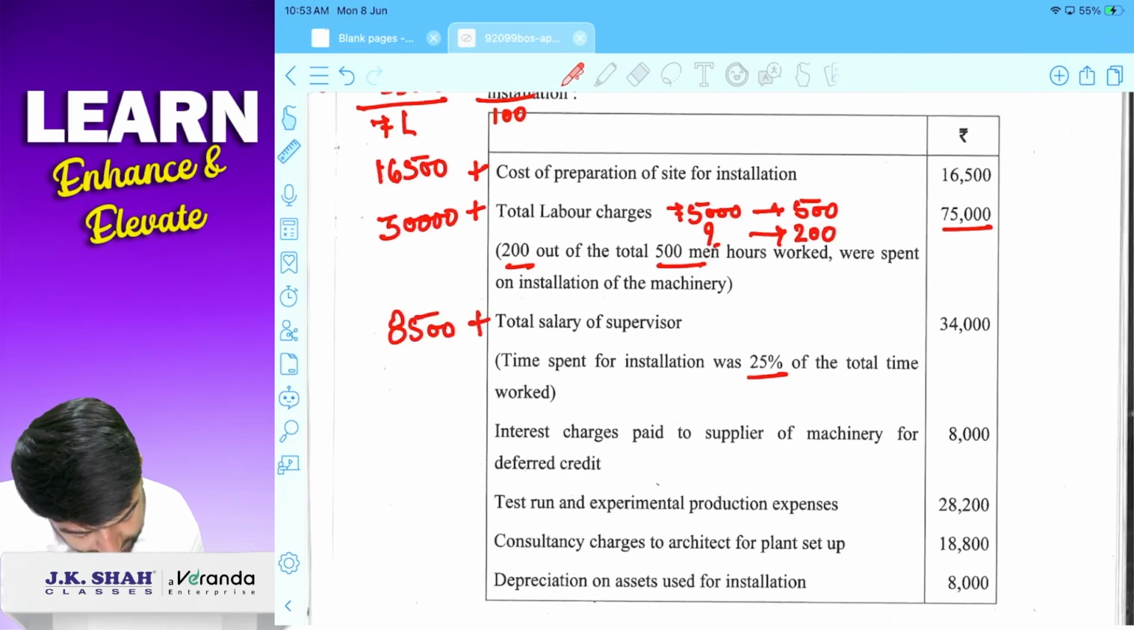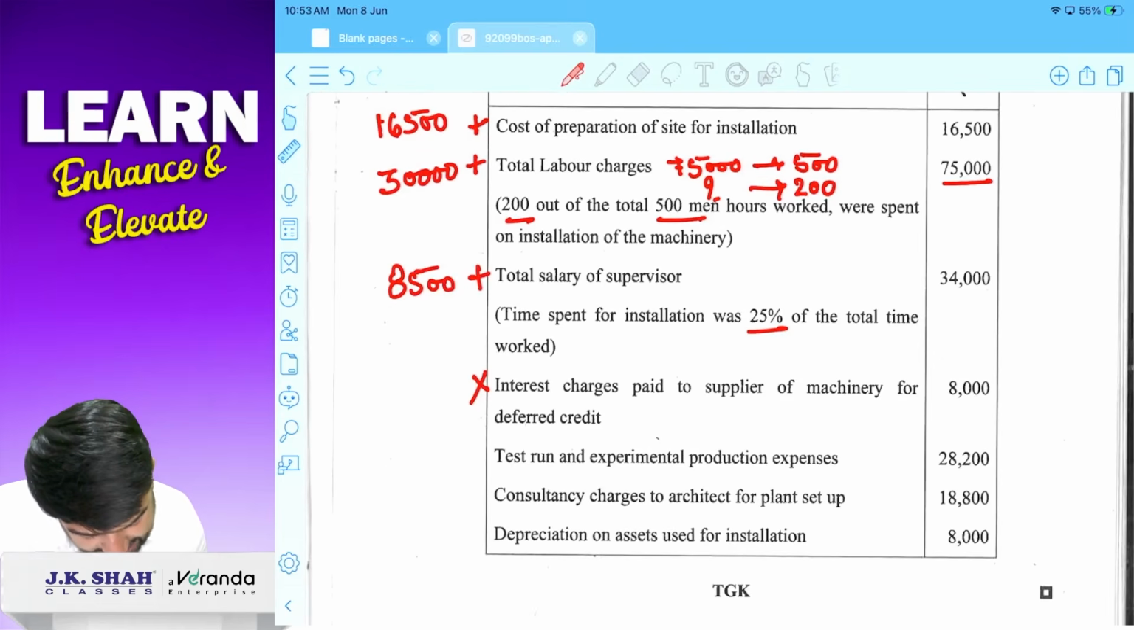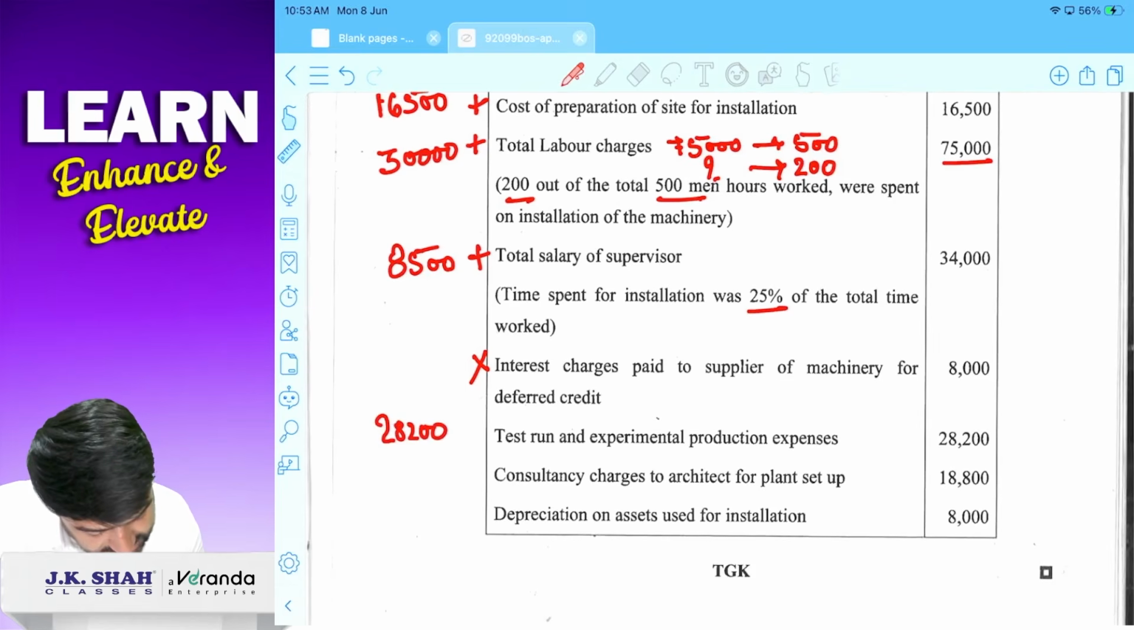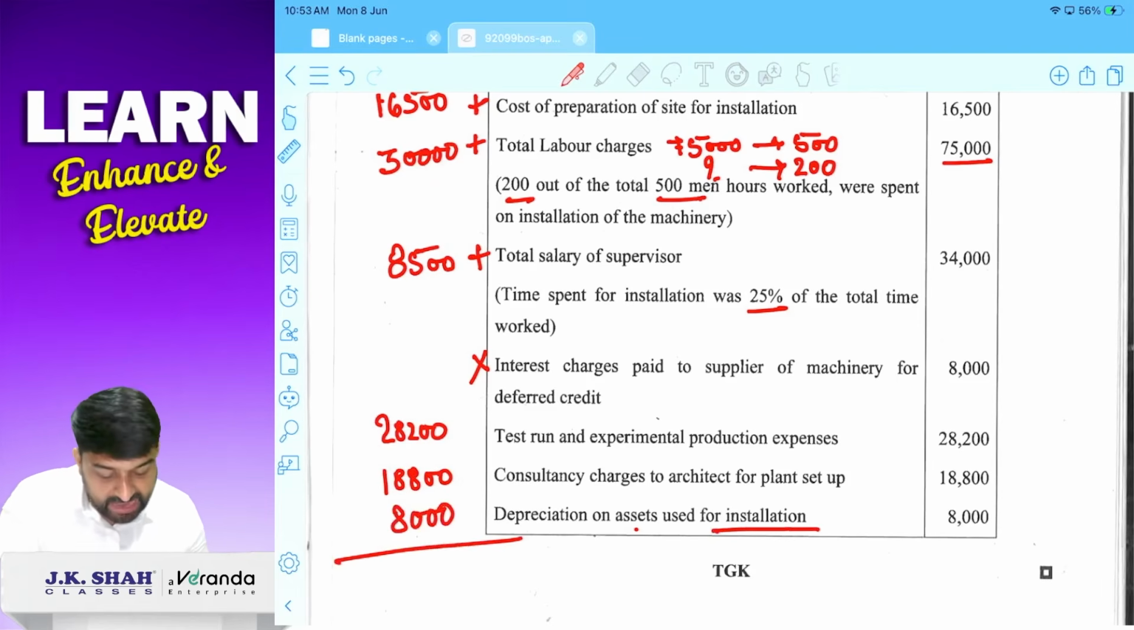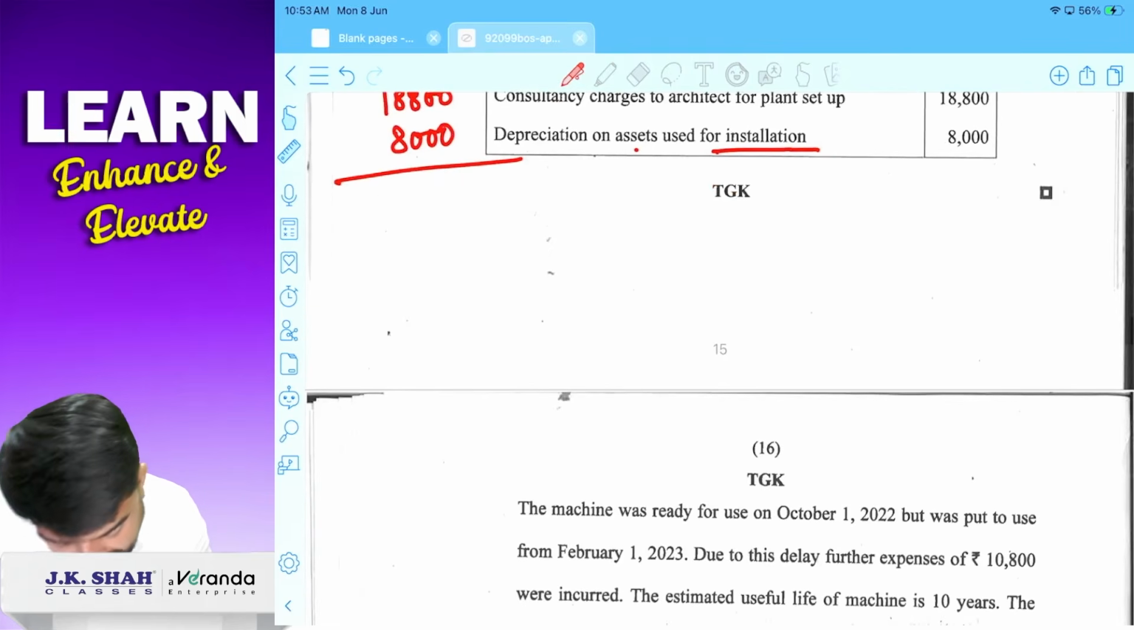Interest charge paid to supplier for machinery for deferred credit. This will not be capitalized as per AS10. Test run and experimental production expense 28,200. So 28,200 will be added. It is your trial run cost. Consultancy charges, it will be added. It is your cost of acquisition. It is to be capitalized. And depreciation on asset used for installation, definitely it will be added. ये सब add करेंगे तो you will get cost of asset, and it is 8,10,000.